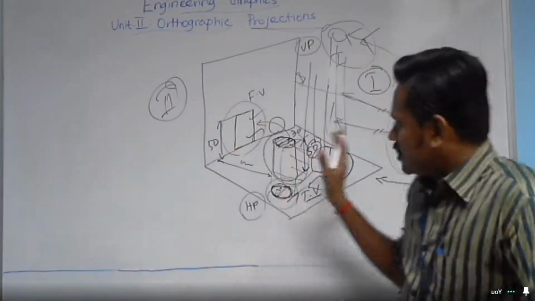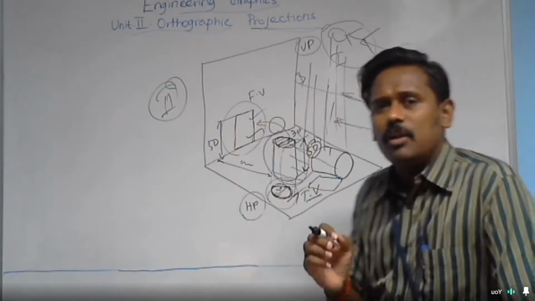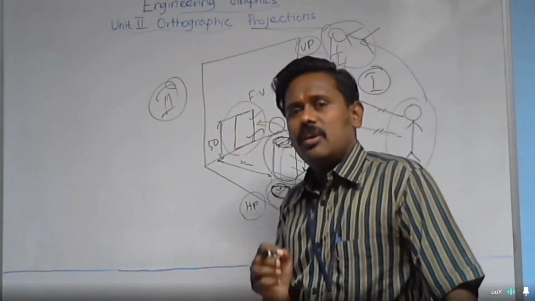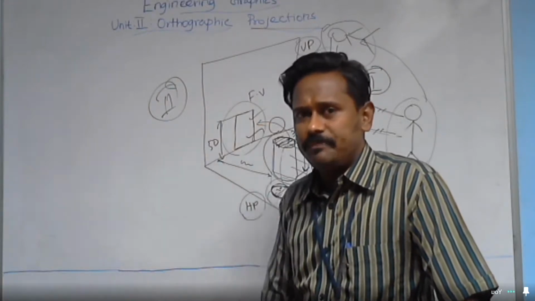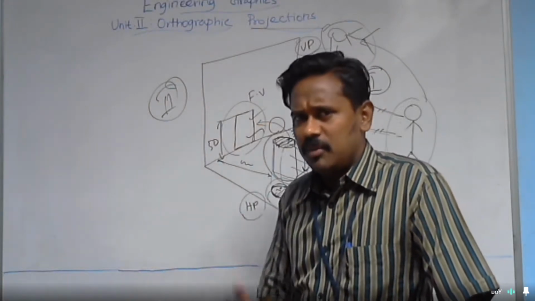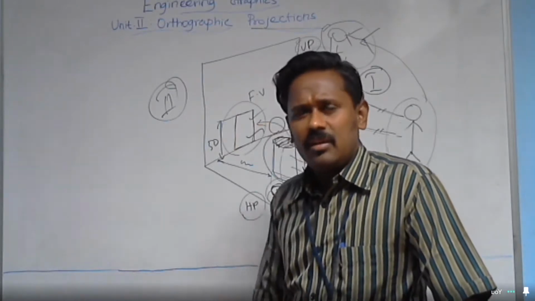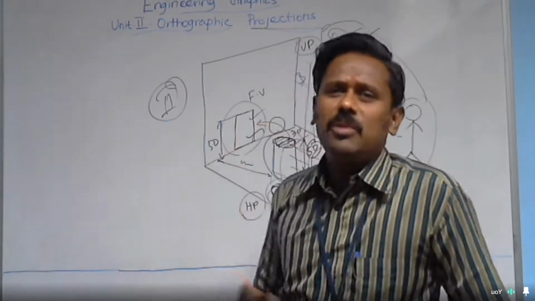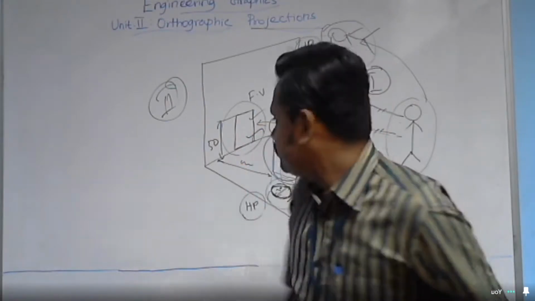Okay. Now, just to have a clear idea about how we are going to get the front and top views of the object when it is placed in the first quadrant, that is, above HP and in front of VP. Whatever the object may be, it may be a solid, or a straight line, or a plane, or a point. Whatever it may be, the concept of projection is the same.